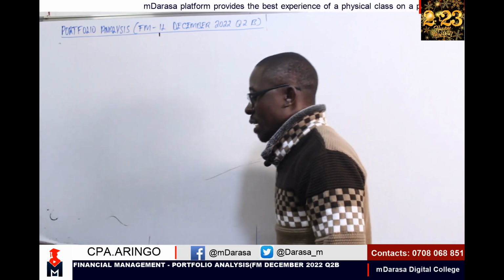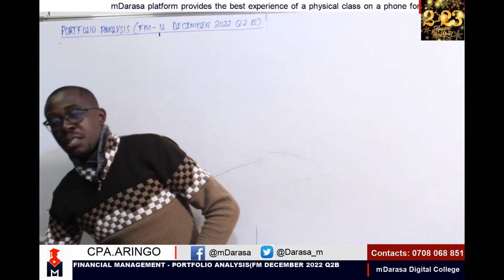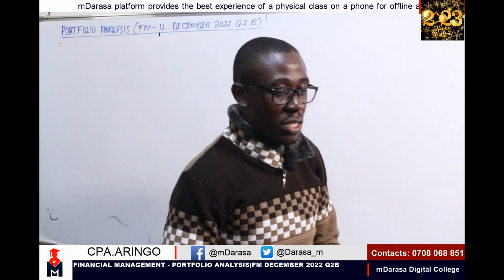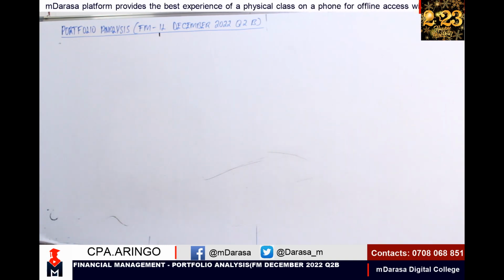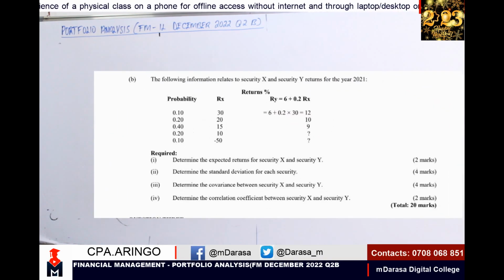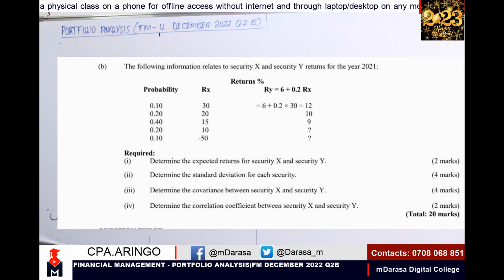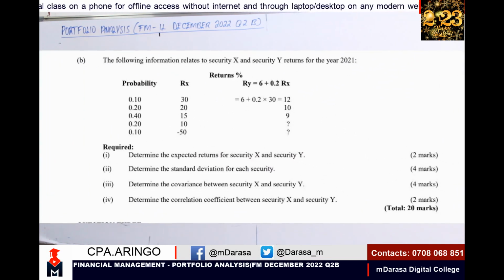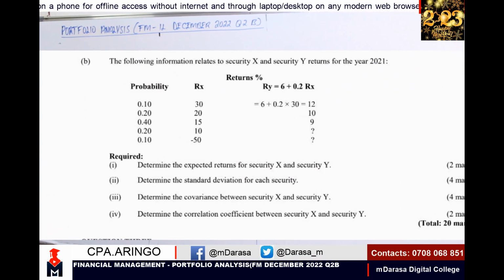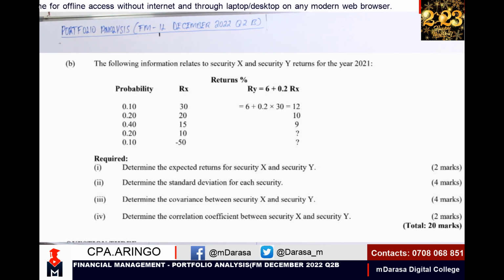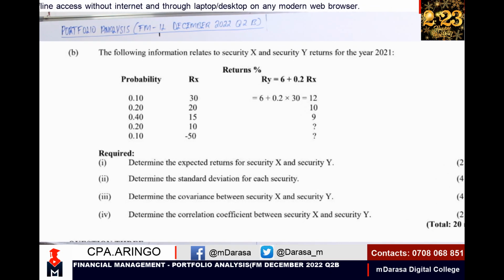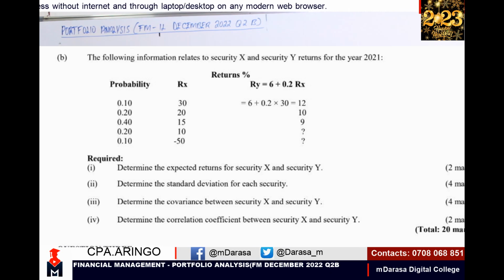This question had very interesting concepts, which I know probably some of the students were like, now, what are these things that we are doing? Mwalimu is going to sort it out today. So this is a question that I want us to handle. I've shared it on the screen. As I've said again, you can still download this past paper. I've attached the link in the description below. You can download this question so that you can have it.